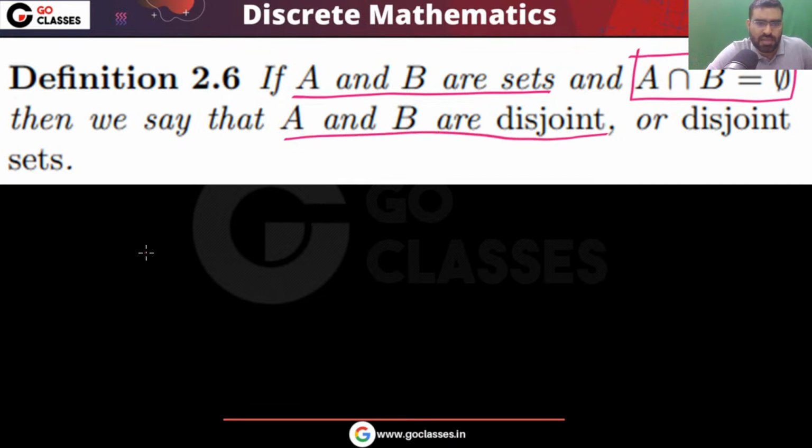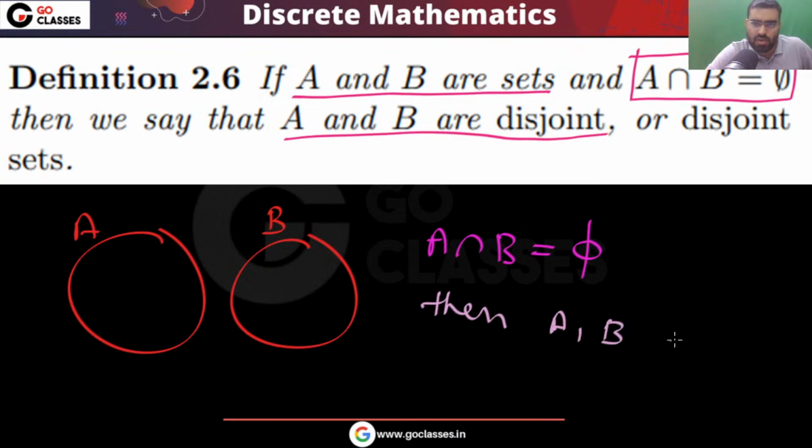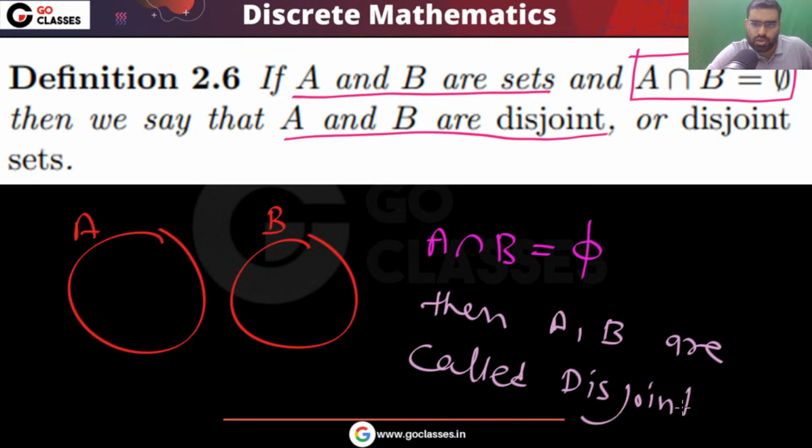So remember, if you have two sets, set A and set B, and their intersection is phi, meaning there is no element which is common, then A, B are disjoint. They are completely disjoint from each other. So this is the definition of disjoint sets.